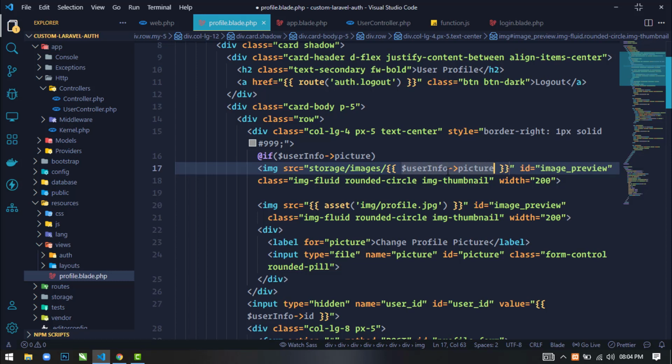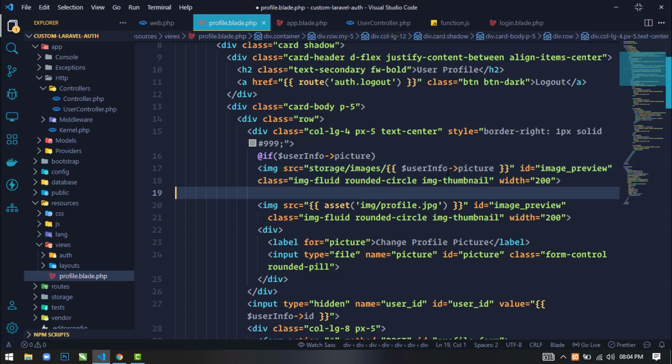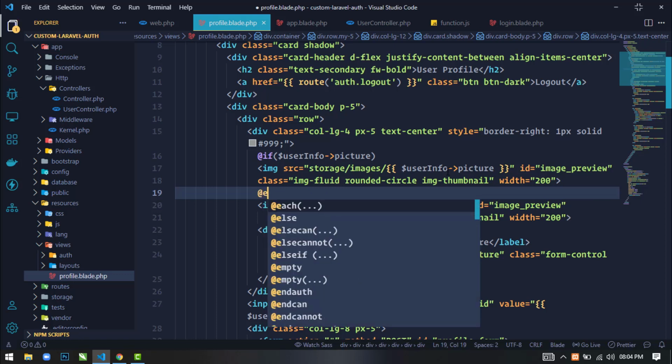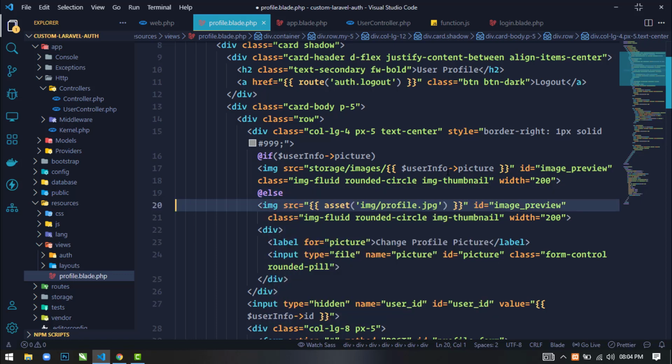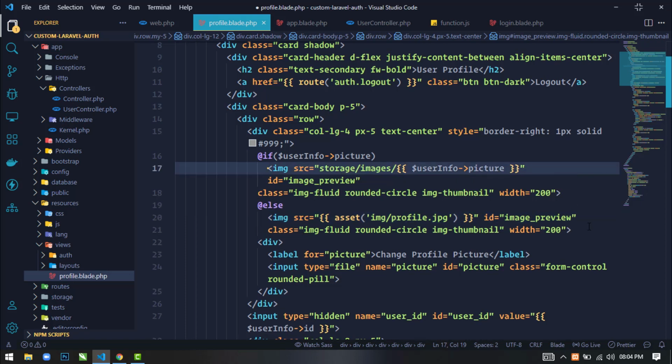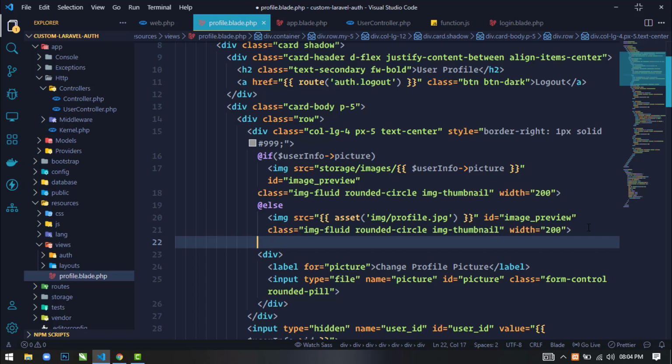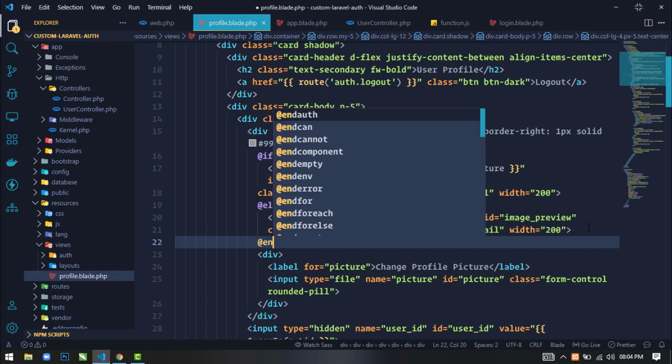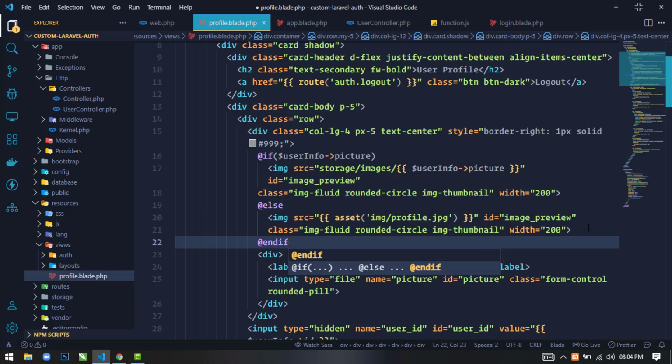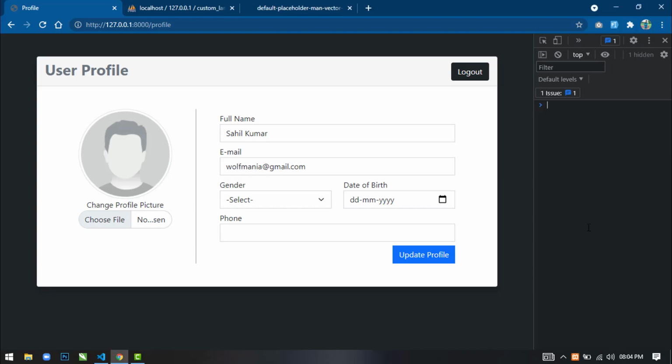The rest will be the same, and here I will use else. In else we will use this img, this placeholder image. Here we have to use @endif. Save this. Now if we go to the browser and refresh, you can see the uploaded picture is now displaying.